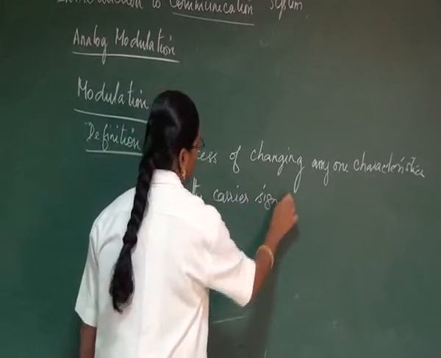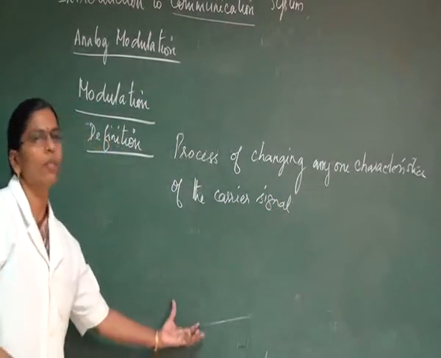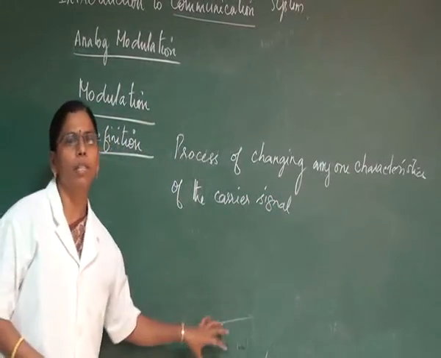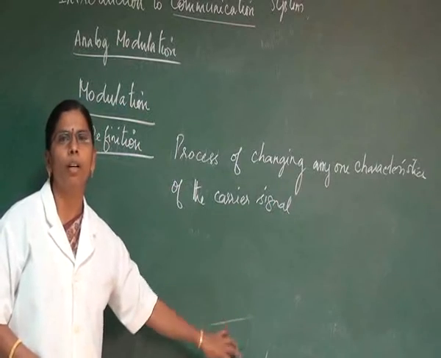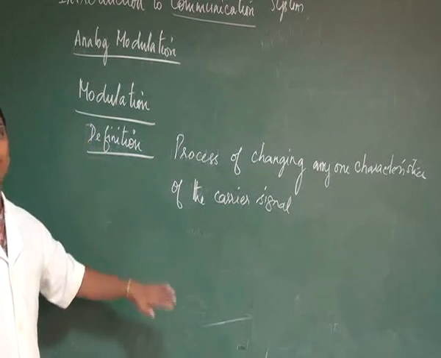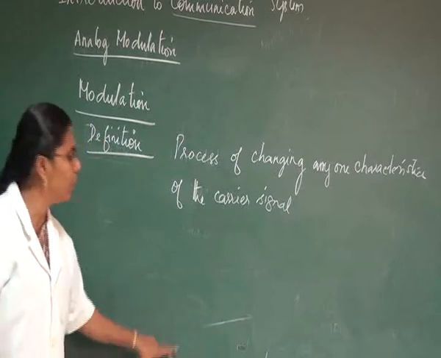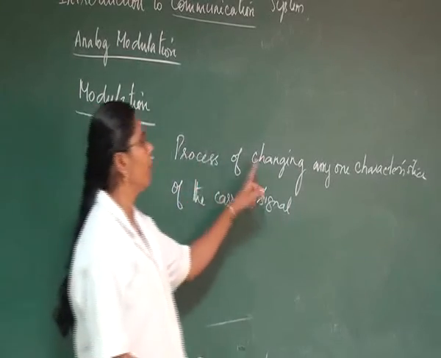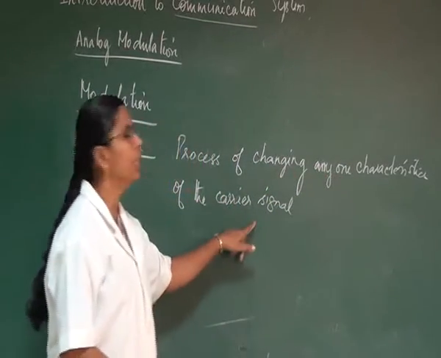As I told you in this example, based on the number of parcels, only the carrier can be changed. It may be a bus, it may be a car, whatever it is. Whereas we are not going to change the parcel. The parcel remains as it is, we will be changing only the carrier. So here also we are going to change the characteristics of the carrier.